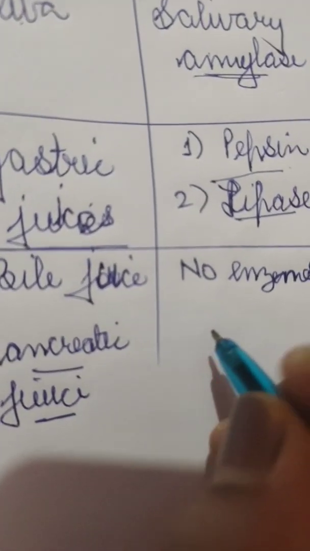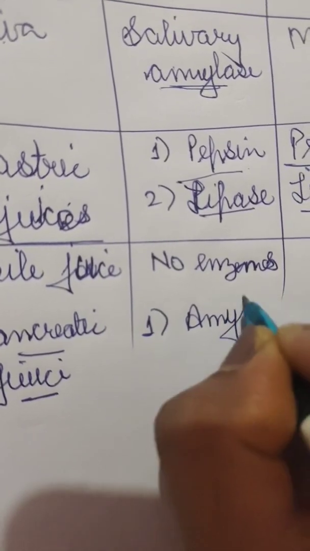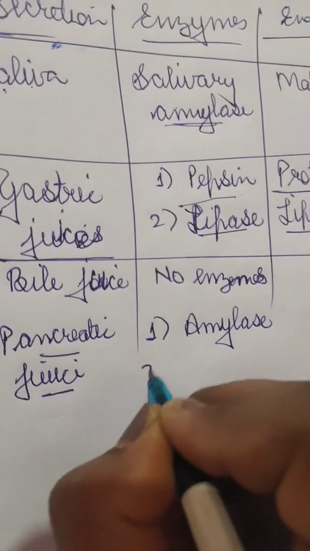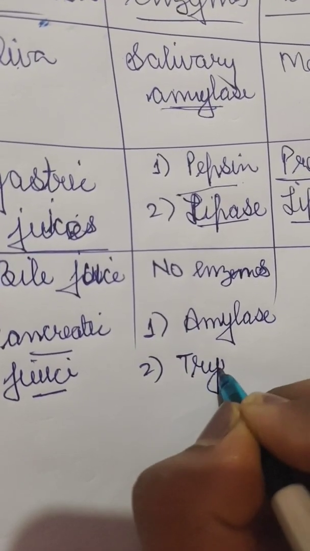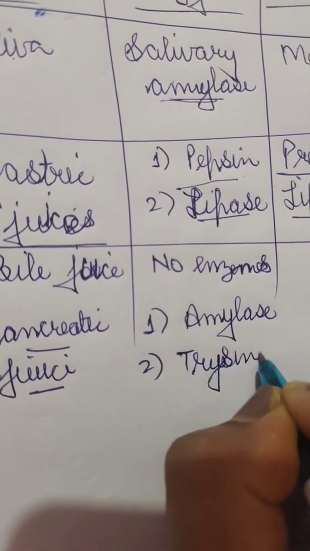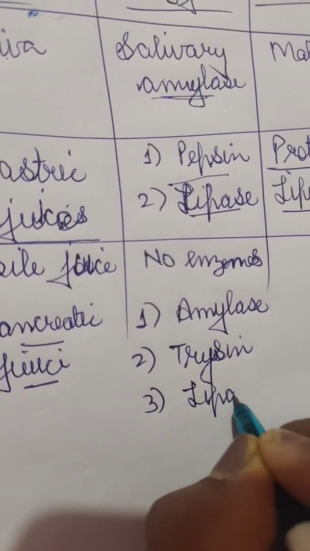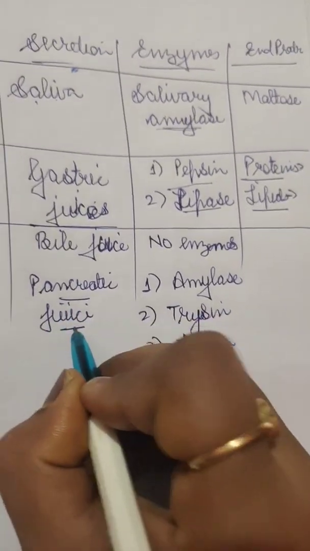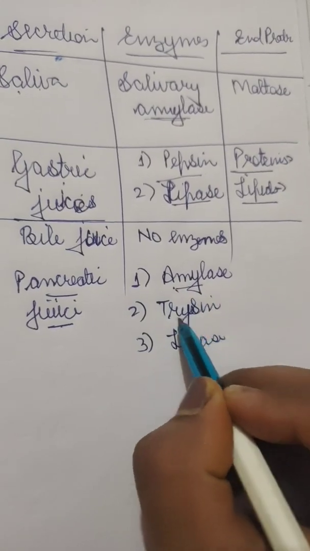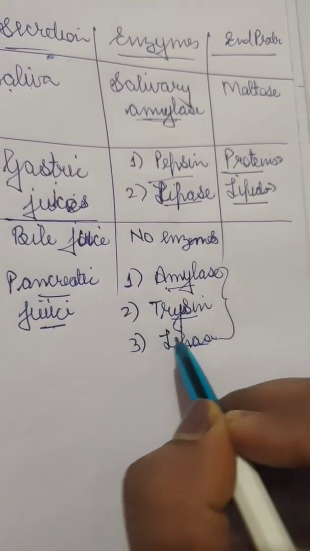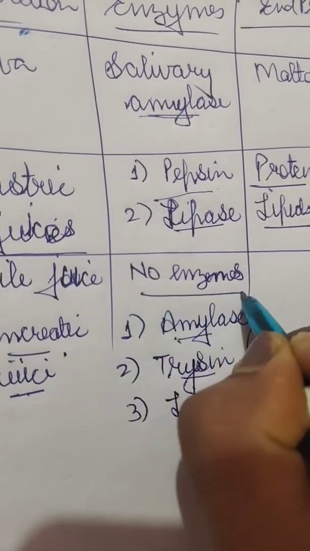Pancreatic juices are of three types: amylase, trypsin and lipase. These are very important because they are always asked in different styles and different manners, so you should always know all these things. These three enzymes are secreted by the pancreatic juices, while bile juice does not have any enzyme.